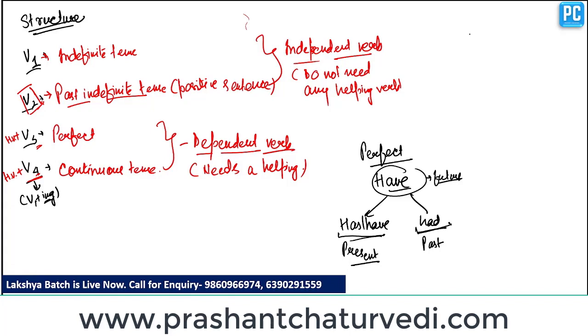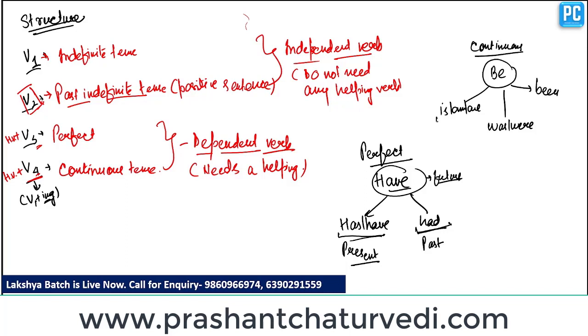Clear? So now we'll talk about the helping verb of continuous tense. So the helping verbs of continuous tense are be forms. Be forms means is, am, are. Second is was or were, and third one is be.